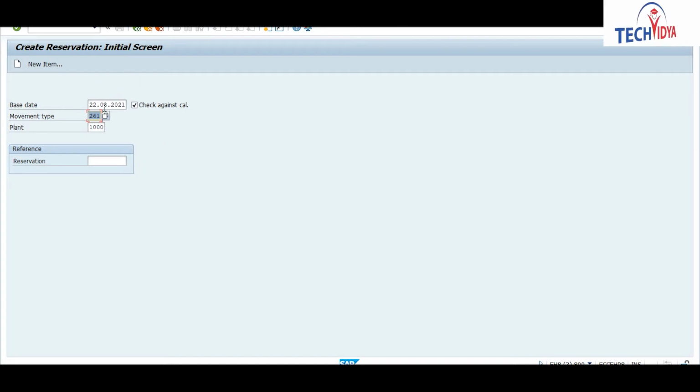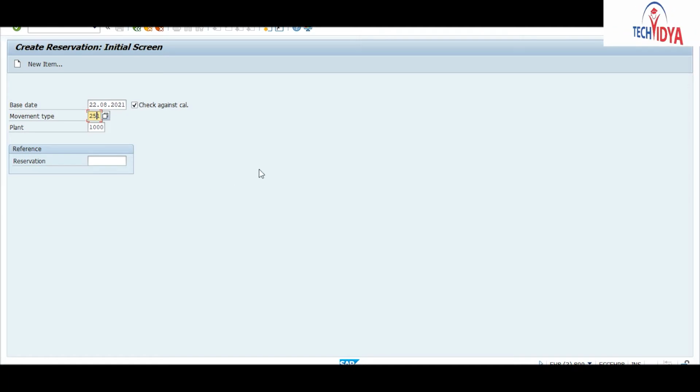In the same way, you can create a reservation for your production order or sales order. If you create a sales order, then you will use movement type 251. So there are different movement types to go through your reservation stock. Now we will see another stock transfer, which is between the stock types.